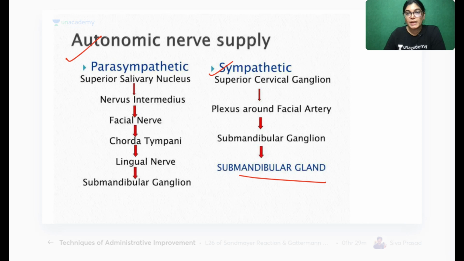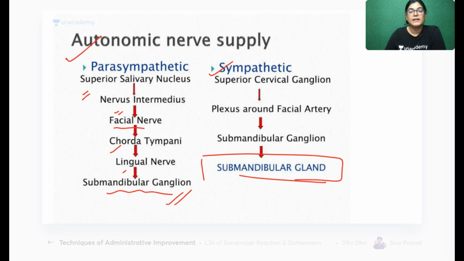So the preganglionic parasympathetic fibers arise from the superior salivary nucleus, then pass via the nervus intermedius, facial nerve, chorda tympani nerve, and lingual nerve. Then it relays in the submandibular ganglion. From here, postganglionic fibers arise and give innervation to the submandibular gland. So here lingual nerve is the correct answer.